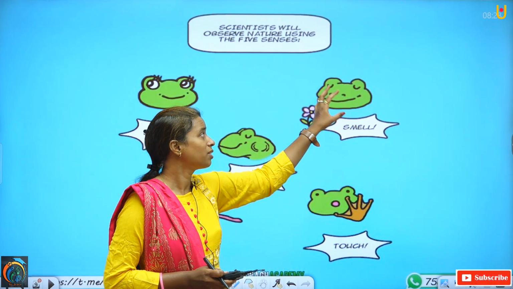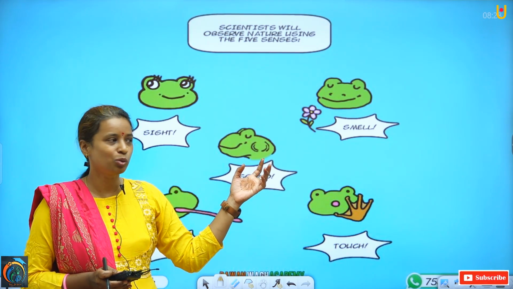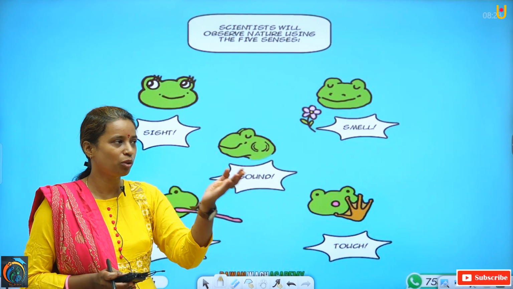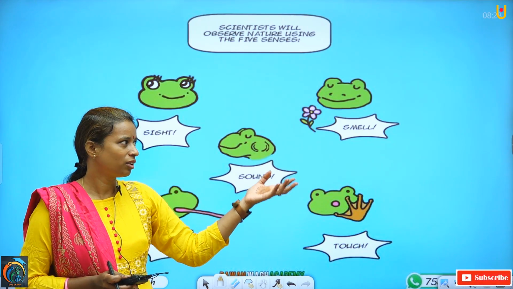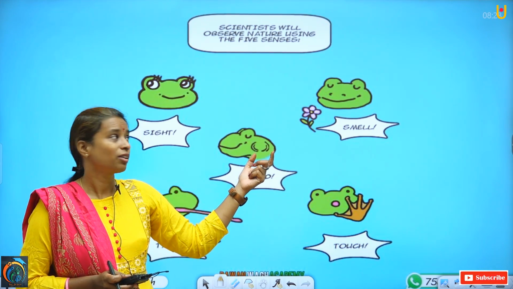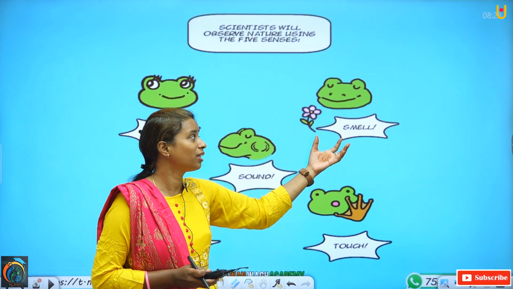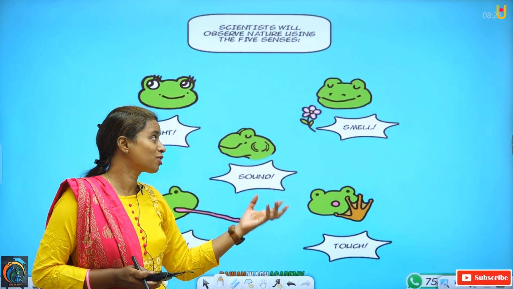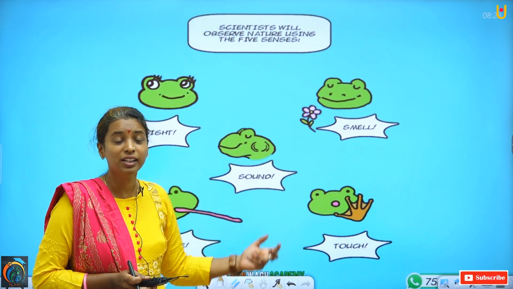After that, second comes smell. We have to smell. For example, what happens whenever we are passing along a road, and at that road a restaurant or a hotel is there, or a handcart can also be there, right? What are we getting? We are getting the smell of different food, and because of that, if we are hungry, we stop there and we eat.